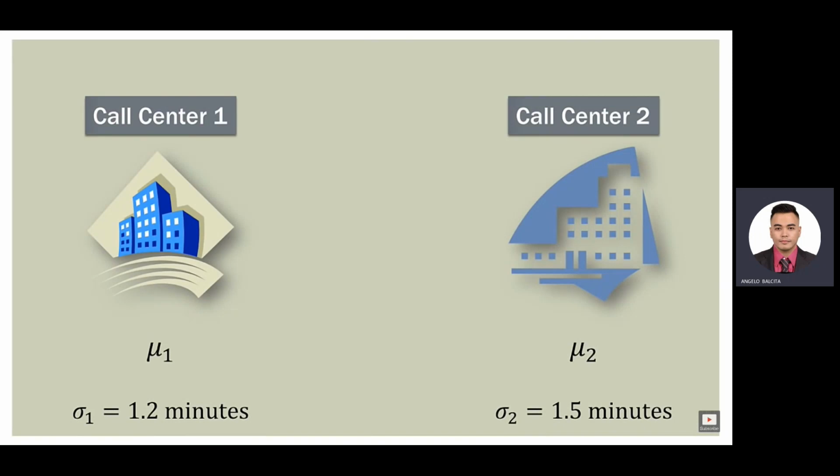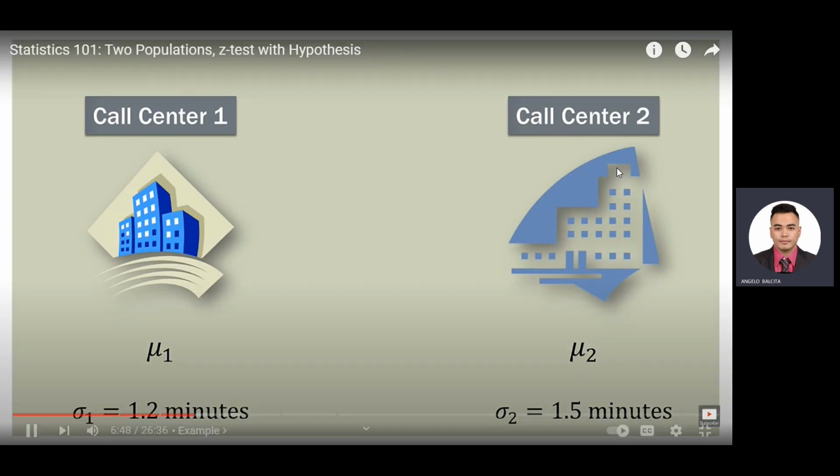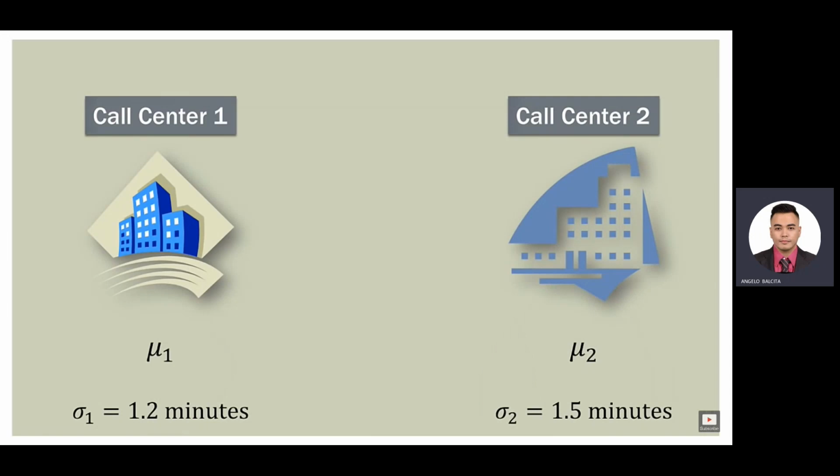Now in other types of problems, and actually in the problems that are most prevalent, we do not have these sigmas, and therefore we have to estimate them using sample data. But for this type of problem, we are going to assume that we have the two sigmas. So for call center 1, the population standard deviation is 1.2 minutes, and for call center 2, the population standard deviation is 1.5 minutes.